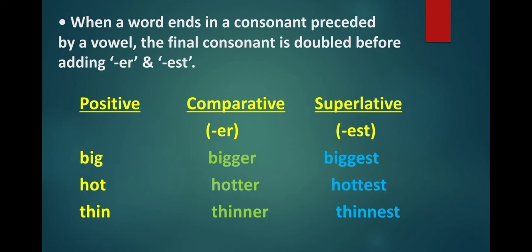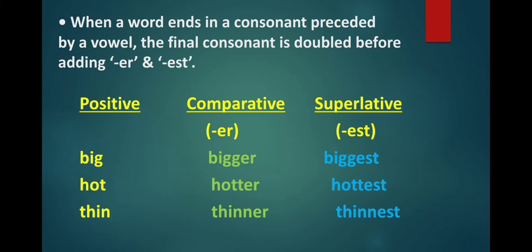Now, when a word ends in a consonant preceded by a vowel, so words like big, which ends with a consonant G, and there is a vowel I before it, then the final consonant is doubled before adding ER or EST. So, children, in this case, when a word ends in a consonant preceded by a vowel, the final consonant is doubled before adding ER and EST.